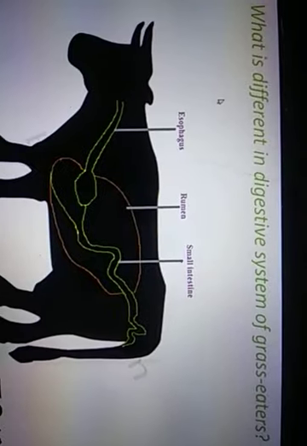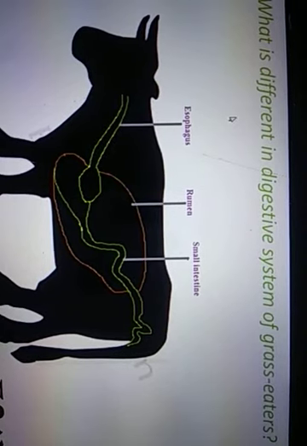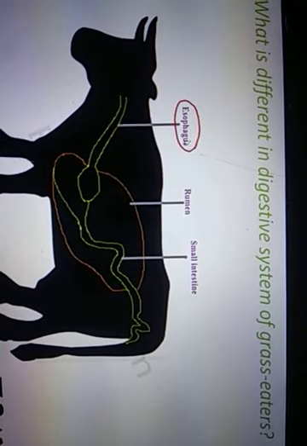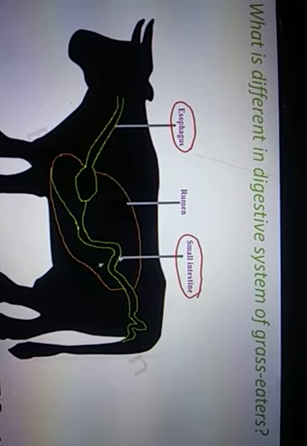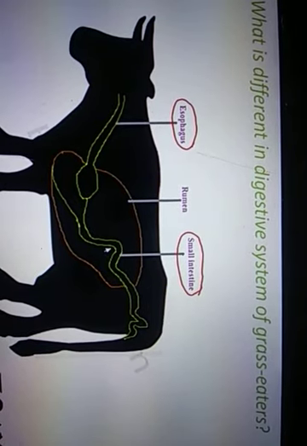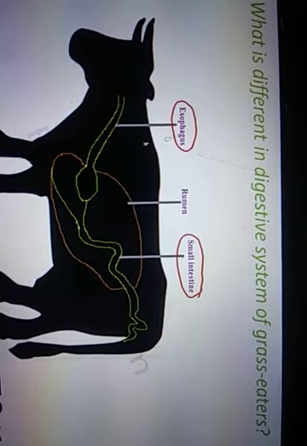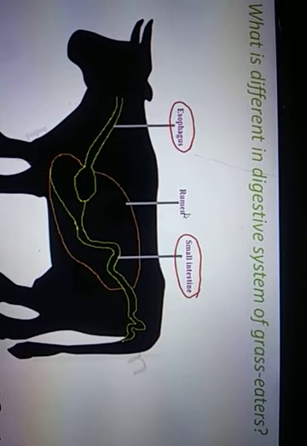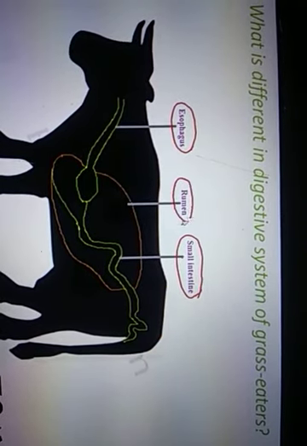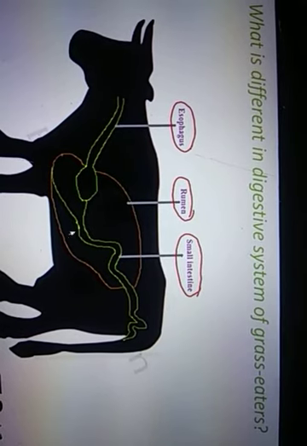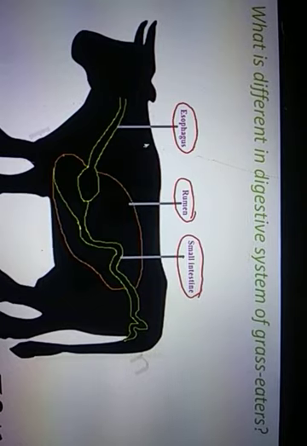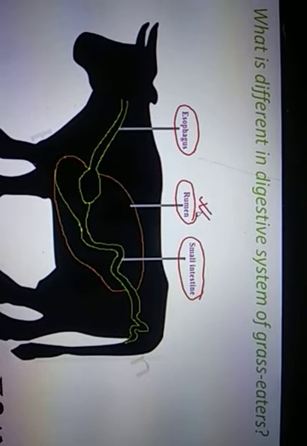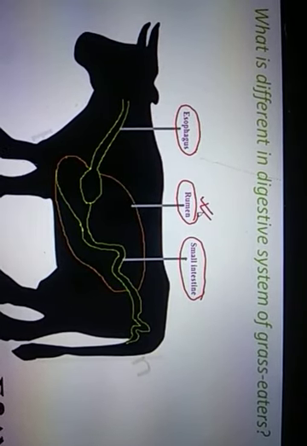If you look at this picture, they also have a food pipe, which is the esophagus, and they also have a small intestine, the coiled tube-like structure. But between the esophagus and small intestine, they have a sac-like structure called the rumen. This rumen is not present in human beings, and it plays a very important role in the digestion of cellulose.